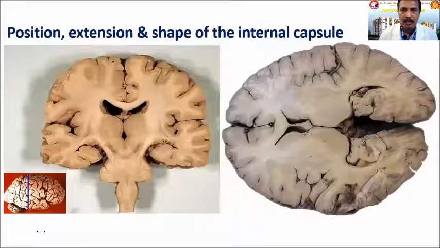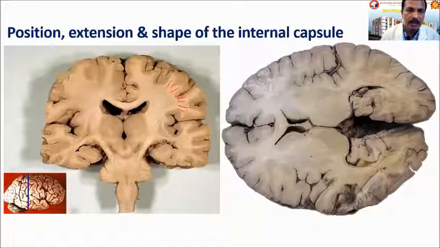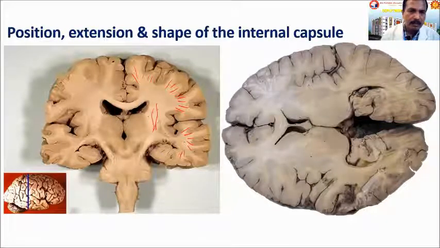In these coronal and transverse sections of the cerebrum, we can see the white matter inside. This part comprises the corona radiata. The fibers that comprise the corona radiata, and the part which is going down here, that is the internal capsule.